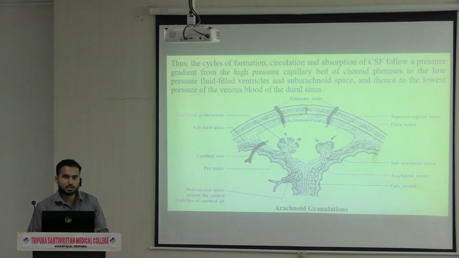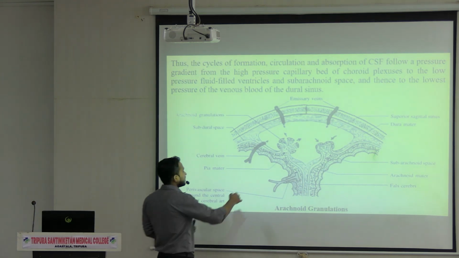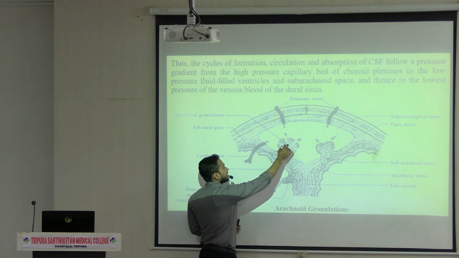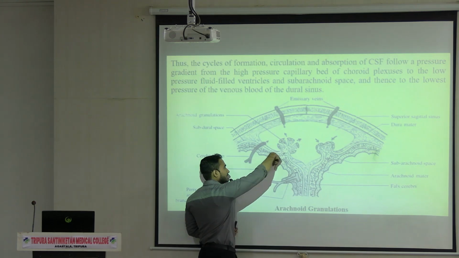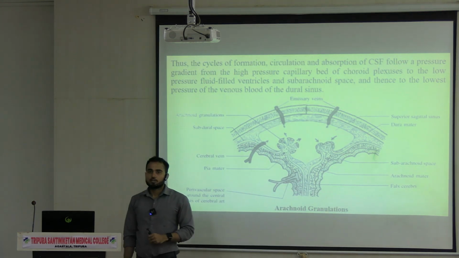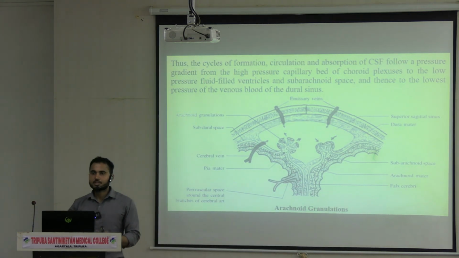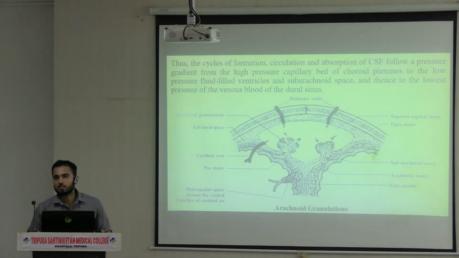Have you understood what happened? From here the fluid will go into the venous system, but it is not coming back into the granulation. So that is one of the important functions of the arachnoid granulation.